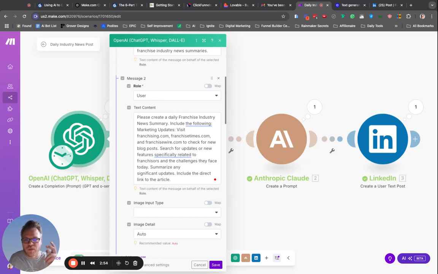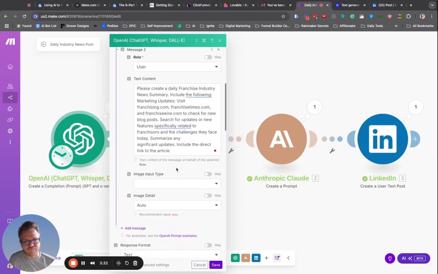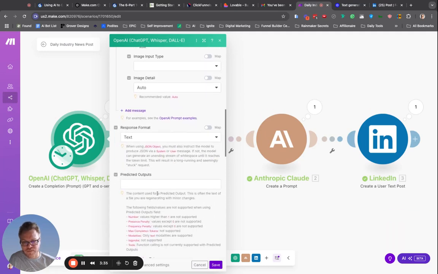If you think about when you create a custom GPT, or even if you're just working in standard ChatGPT, you always have to give the GPT parameters to work within. And those parameters are defined through the role you give it. If you just tell it, hey, I need this, generally it's going to give you general answers. But if you narrow its focus, just like an employee with a job description, and say you are just focusing on this specific thing, then it's going to perform much better because it has specific guidelines and understanding about what it needs to do and where to direct its resources. All right, that's all we have to do. We don't have to touch any of these extra things here.